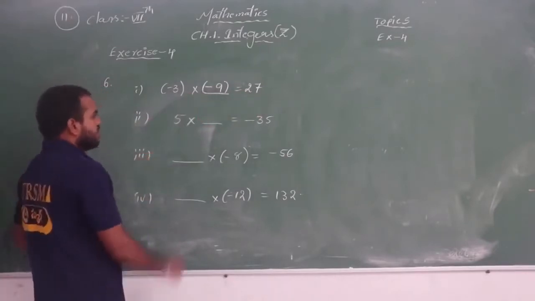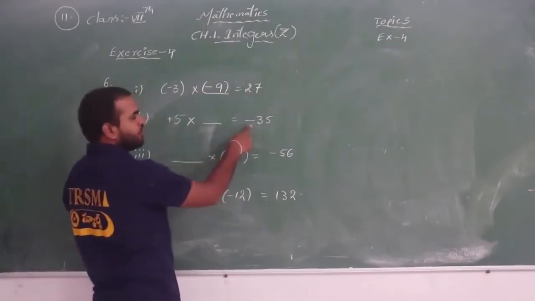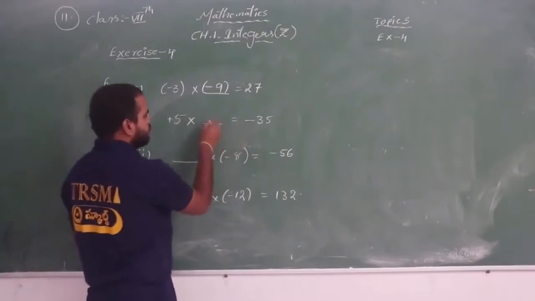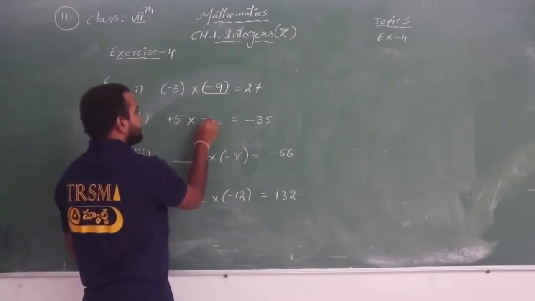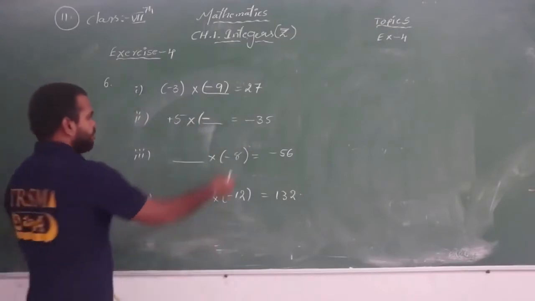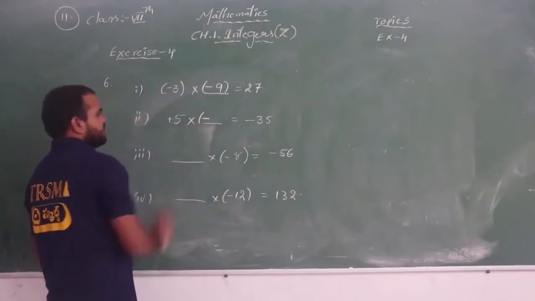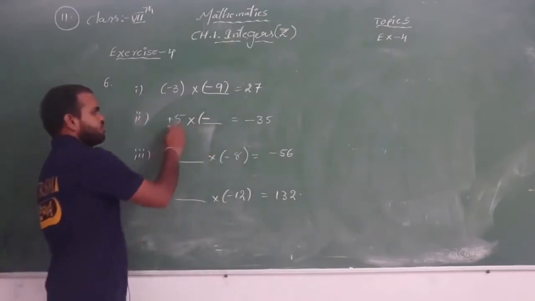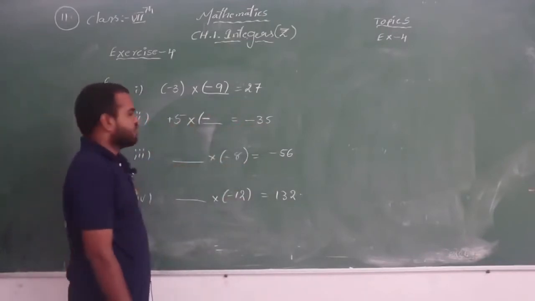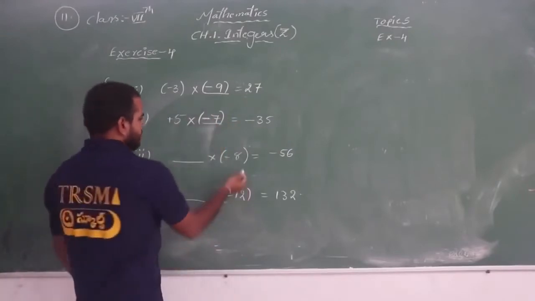Now see the next question. Here the sign is plus, but the product we got is minus. So plus into what? Definitely it should be minus, then only we will get a negative. Plus into minus is minus. Now 5 tables: to get 35, 5 sevens are 35. Right. Now see the next one.